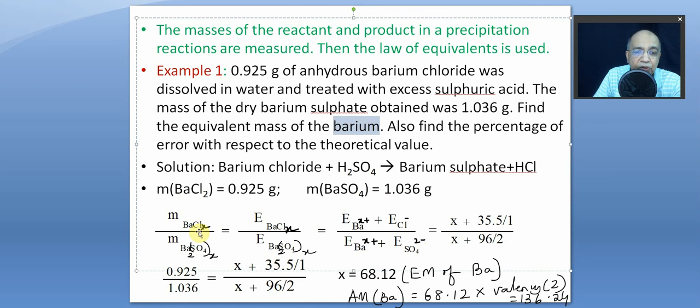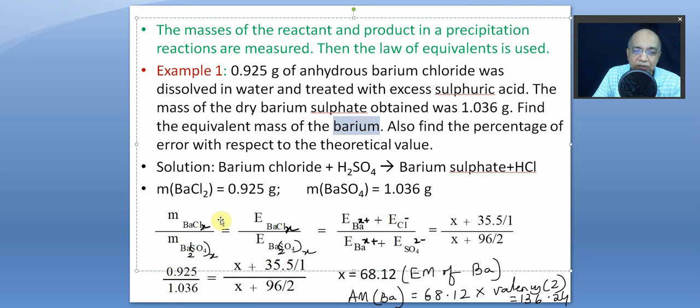So mass of barium chloride by mass of barium sulfate. I had written BaCl2, but later on I corrected. Supposing I do not know, I wanted to give you the concept. We are not supposed to know, or it's not needed also. Let's say it is X.